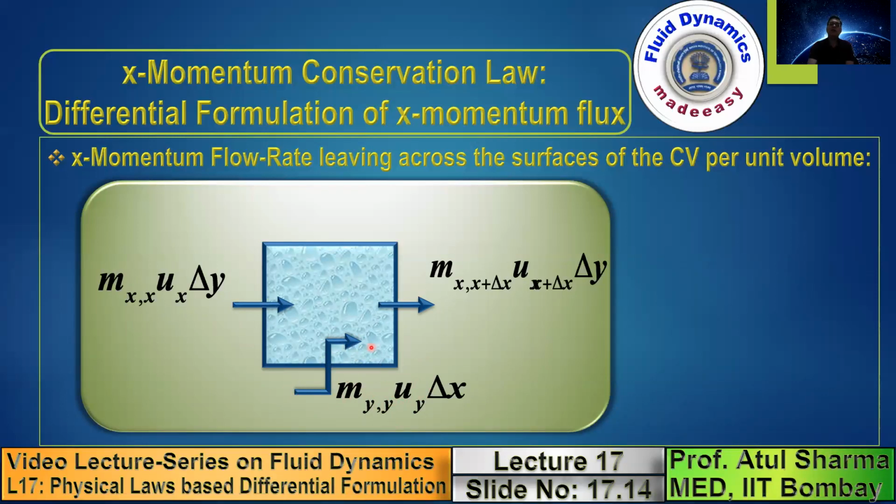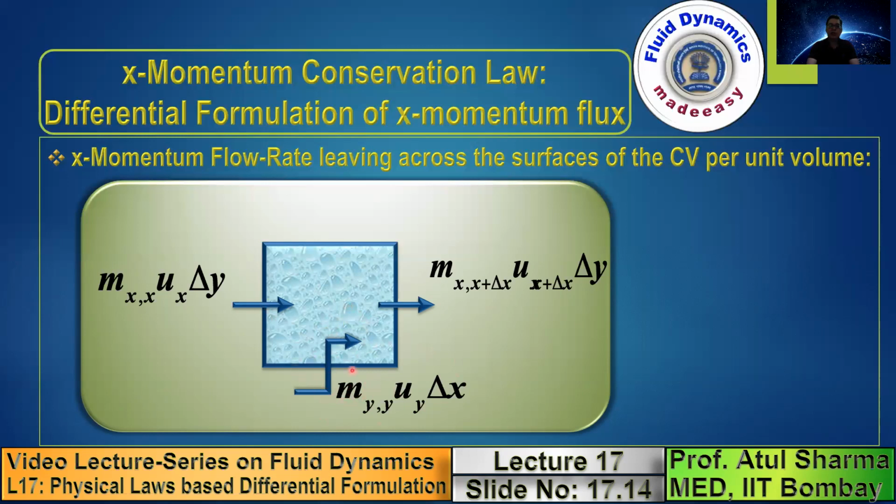Whenever we apply the x momentum conservation law, note that finally the sense of the arrow that is shown will be in the x direction. And for y momentum conservation, the sense of the arrows will be shown in the y direction. So this is the x momentum flow rate corresponding to mass flux and velocities which are orthogonal to each other. That's why they are shown by zigzag arrows.